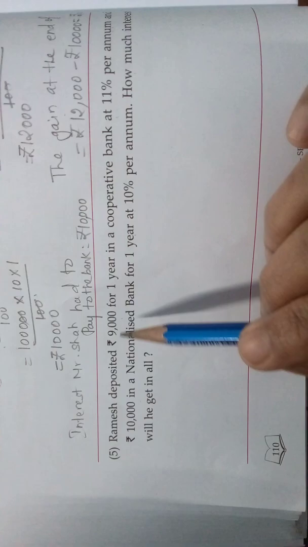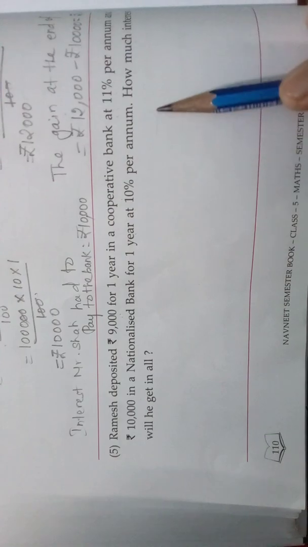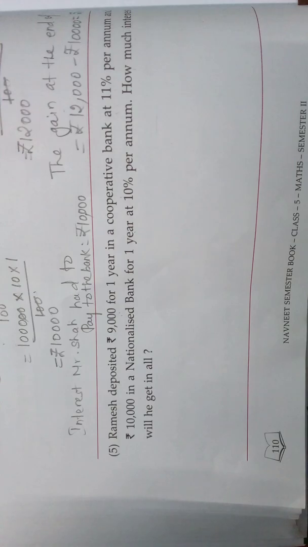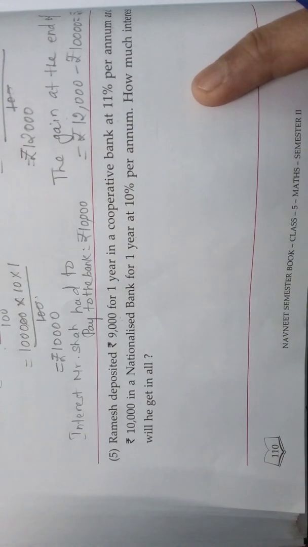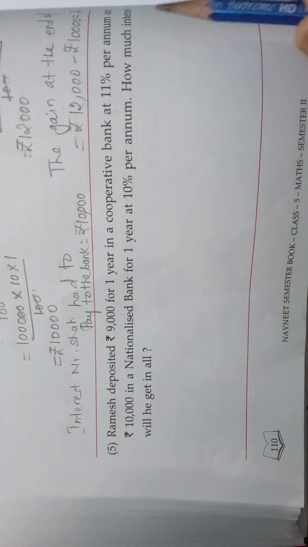So, you should find the interest in both the cooperative bank as well as the nationalized bank, and add it, then we will get how much interest Ramesh will get in all. Understood, children? That is the way you should do the next sum. This is different from other sums. Here, instead of borrowing, you are depositing. That means you are getting the interest as a gain. Understood, children?